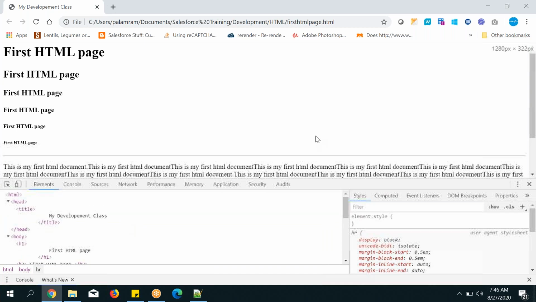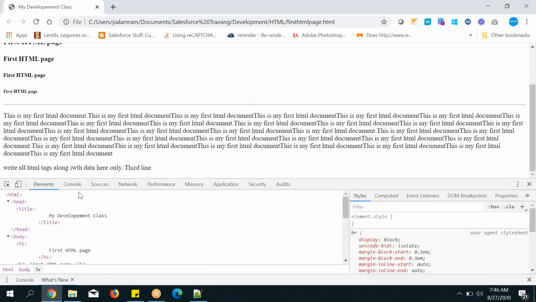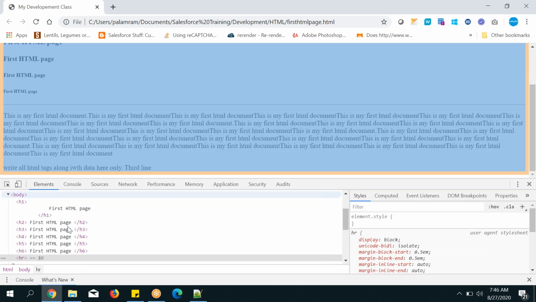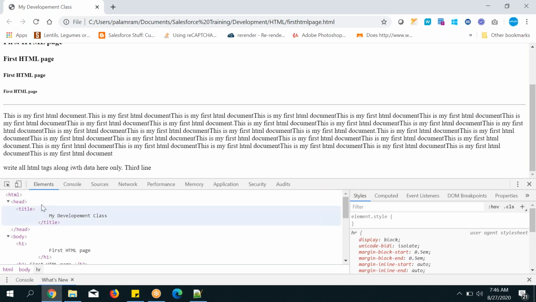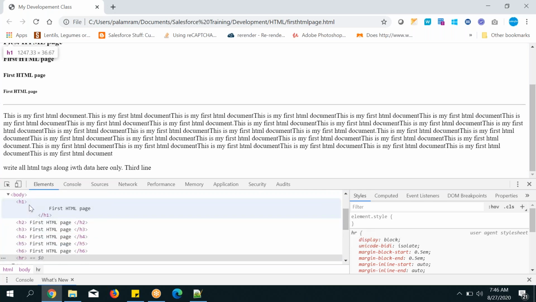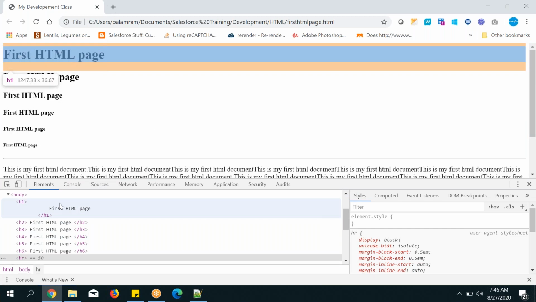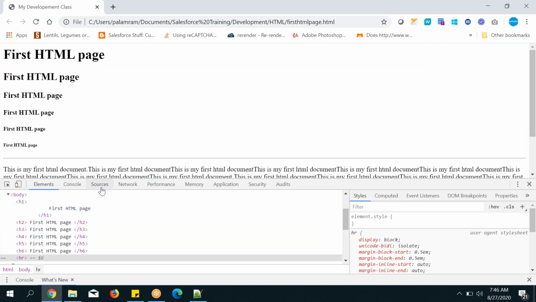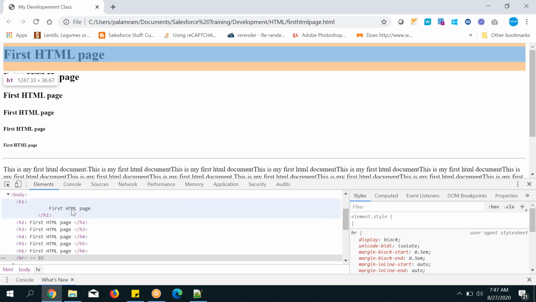Suppose I need some change. See here, one more thing. Are you observing one more thing? If I keep my mouse on my code elements here, it is highlighting there. Go to header one, it is highlighting there. You can see exactly how much space it occupies.